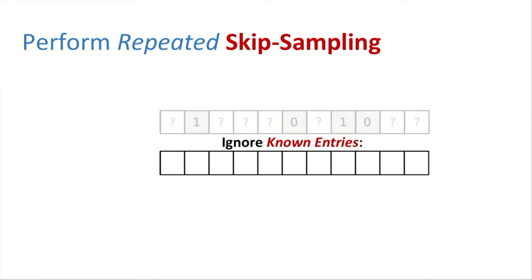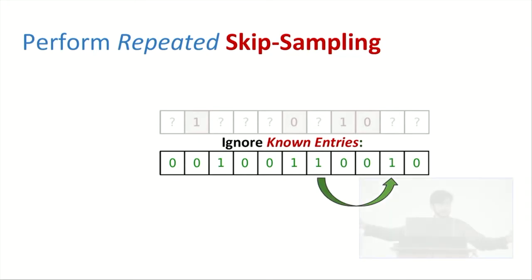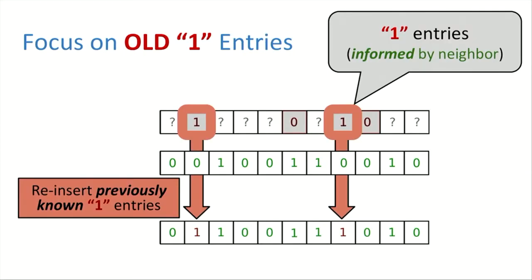The first step is to ignore the known entries and just do straightforward repeated skip sampling until you fill whatever range you're trying to fill. Now that you've done this, you have some conflicts, right? There are some known entries and some new entries you just created. How do you resolve the conflicts? Well, the immediate thing to do is look at the old red 1 entries, the ones that were known from before, and those just get immediately replaced.